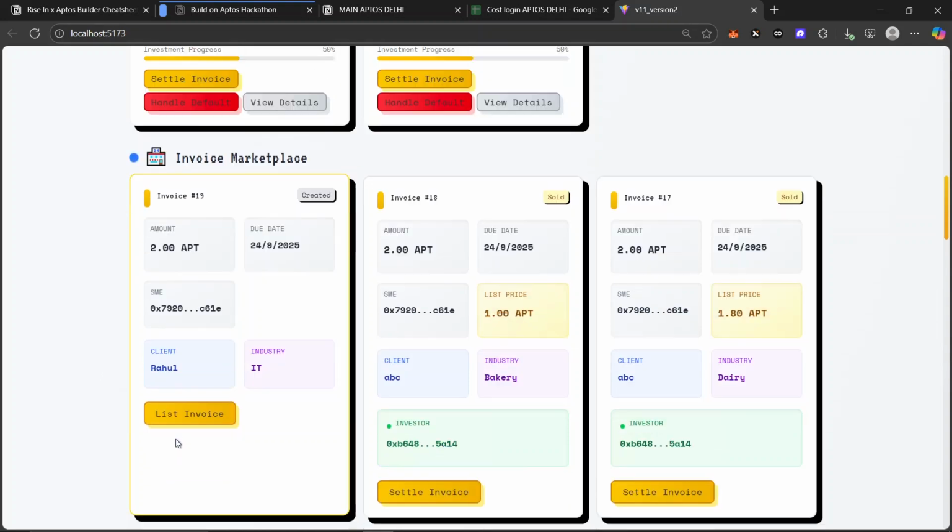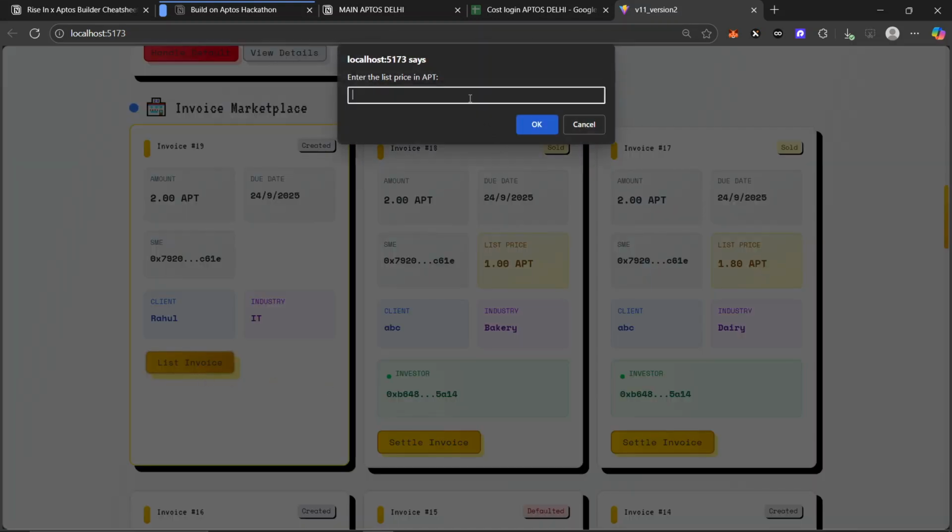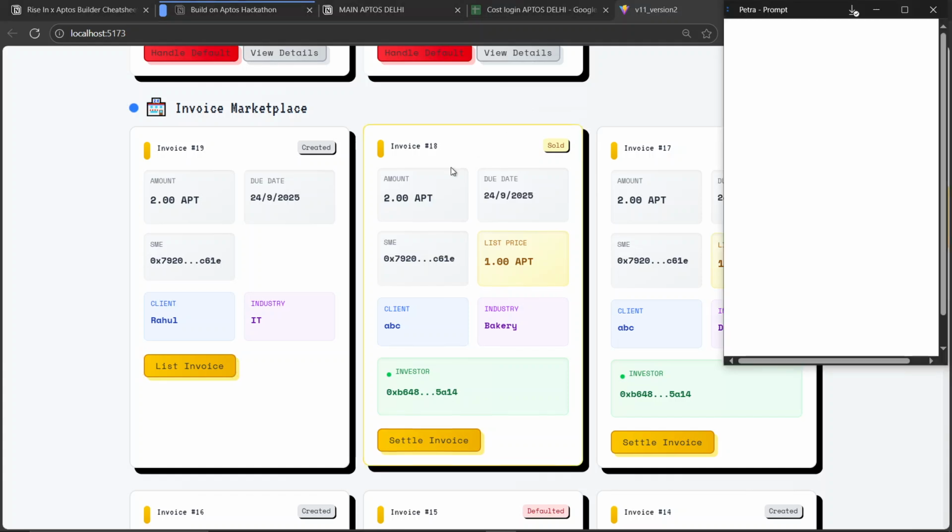It's created. I will list the invoice for sale. I will just enter a price for which I want to sell it. Let's suppose I want to sell it for $1 so that I can get easy, fast liquidation, though I will lose a lot of the amount. It depends completely on the user, on their risk appetite and their need for the money. They will just be placing it.